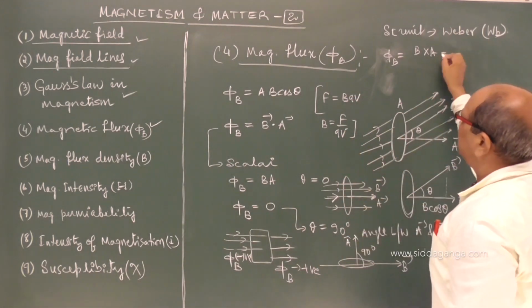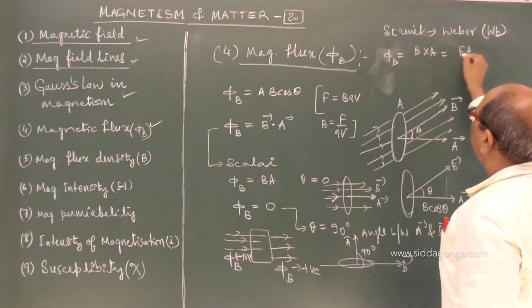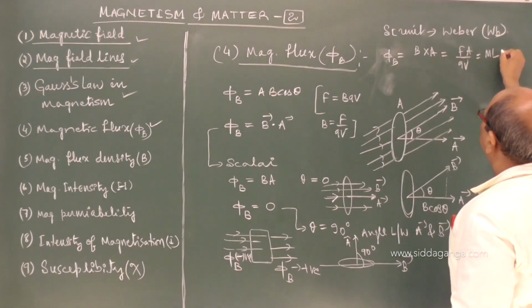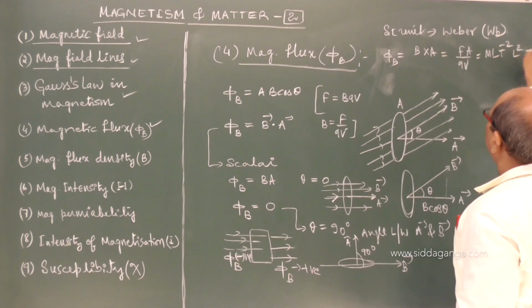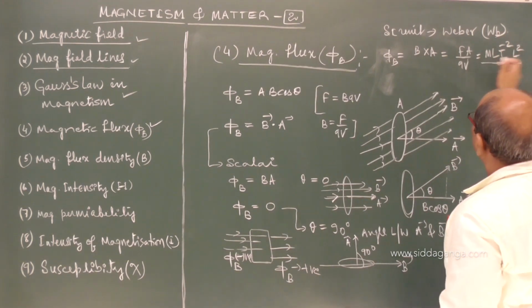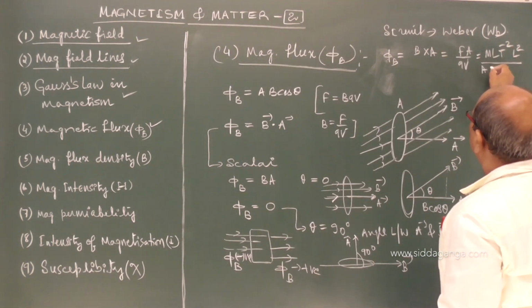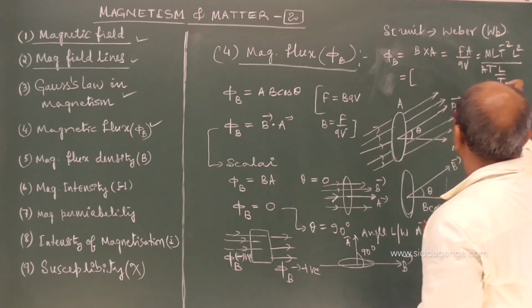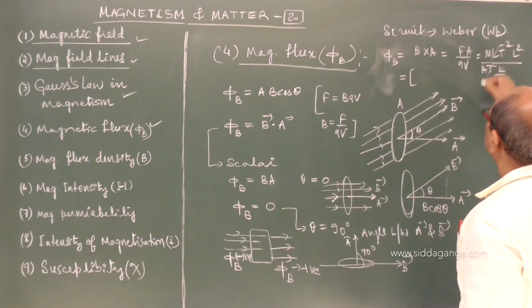So substituting here, flux is F times A upon QV. F is M L T power minus 2, L square is the area, divided by charge, which is current into time, and velocity is L by T. So see what happens: T cancels, L cancels.